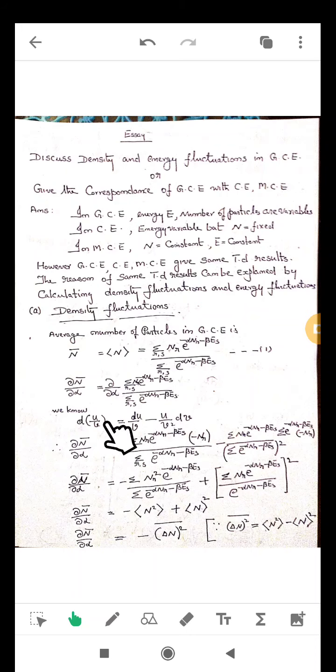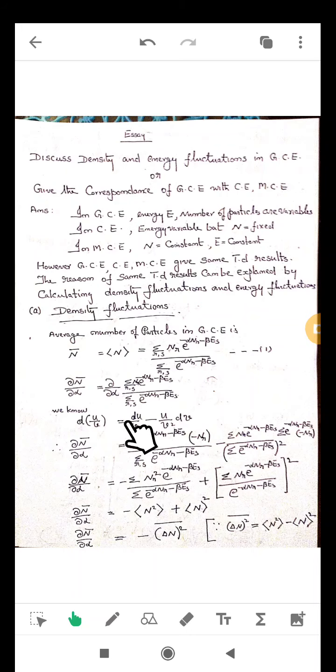In like manner, differentiate the numerator: summation, n_r constant, e raised to minus alpha n_r minus beta E_s, the derivative of the exponential function is the same function, into d by d alpha of minus alpha n_r, that is minus n_r, and d by d alpha of minus beta E_s is 0.